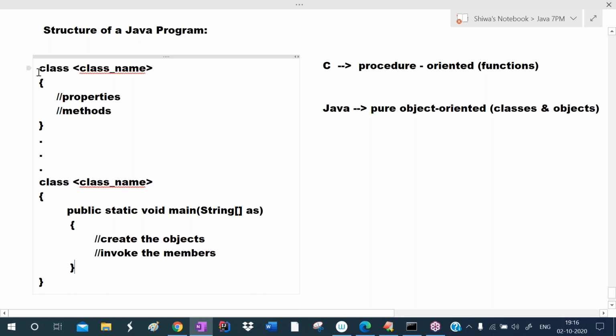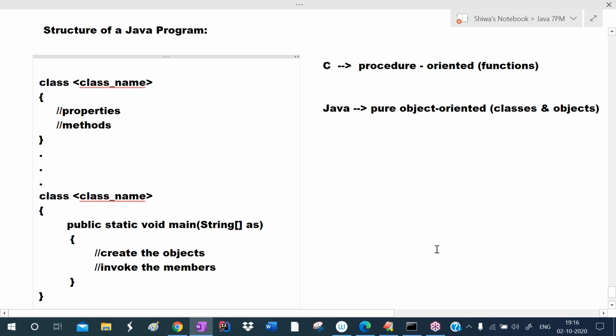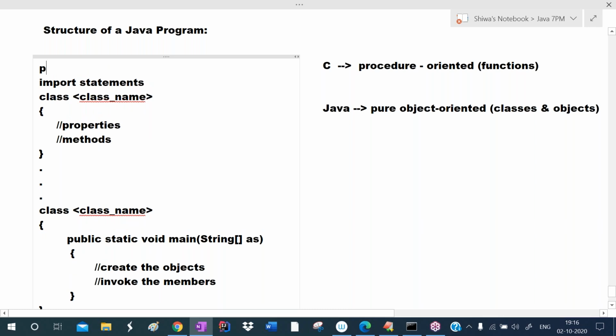So this structure we have to follow. Above the class, outside of the class, sometimes we write import statements to say the path of the class. And sometimes we write package statements here, when we want to create a package. So package statements, then import statements. Writing package statements is optional. Writing import statements is optional.